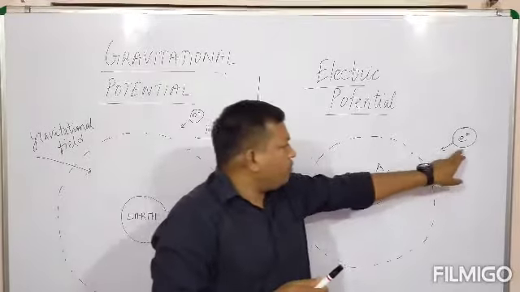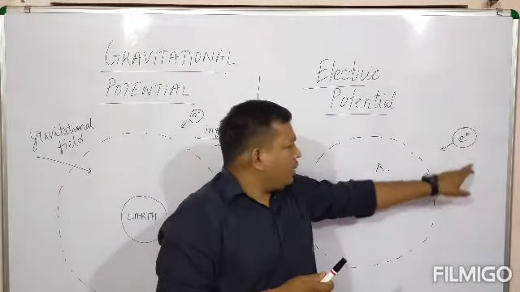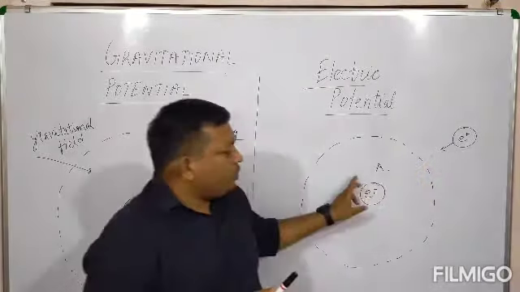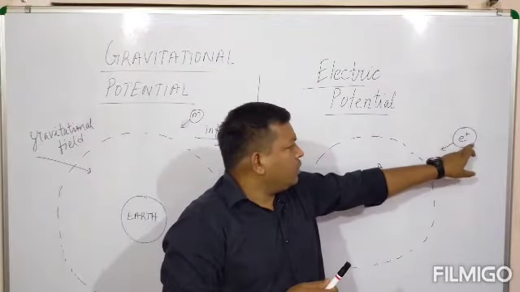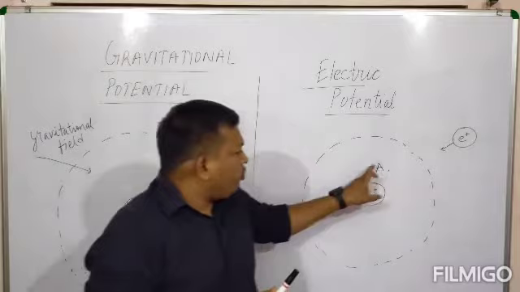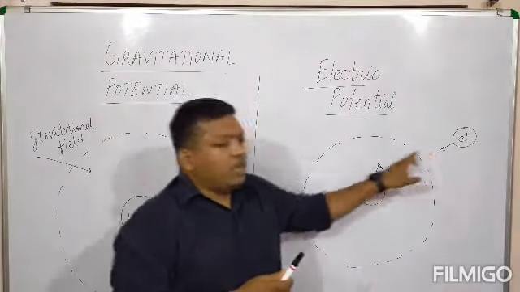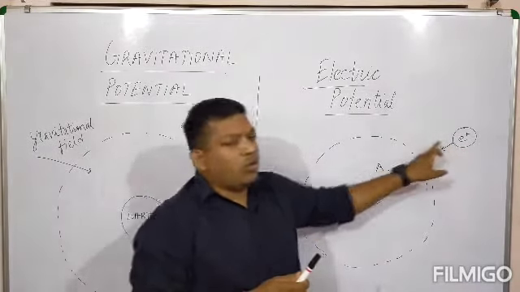If we have to bring a charge from infinity, what is infinity? It is outside the electric field. Infinity is the point which is beyond the electric field. When a charge is carried from infinity to any point inside the electric field, we have to perform work. The charge will not come by its own.